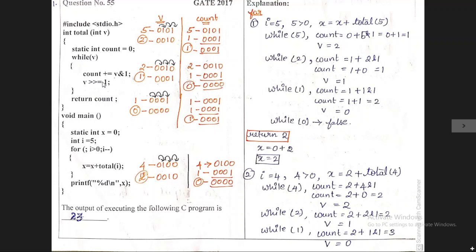v right shifted equal to 1. So we need to shift the value of v by one position, that is right shift. That is what I have written. v holds the value 5. First we need to convert this decimal 5 into the binary value. So converting this decimal value, we get 0, 1, 0, 1. This is the binary value for 5. After shifting by 1 from the right side, the 0 comes to this position, 1 comes to this position, and 0 comes to this position. The last one gets destroyed. That's what I have written here.